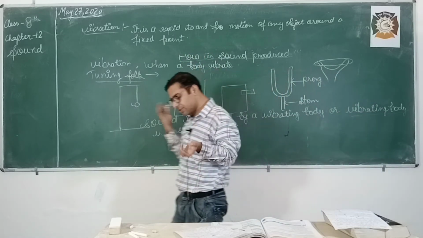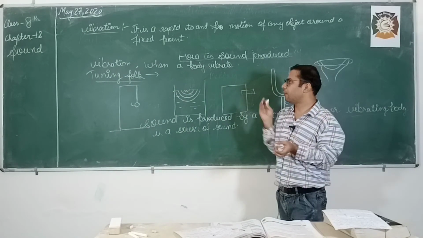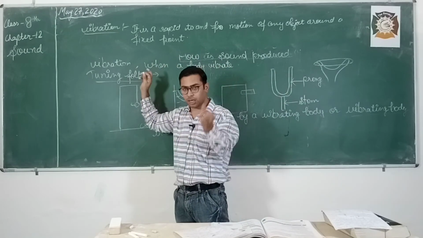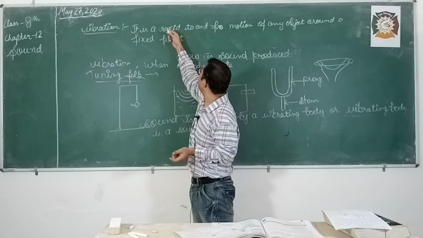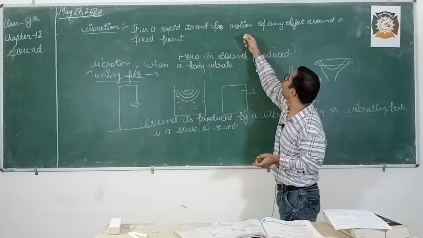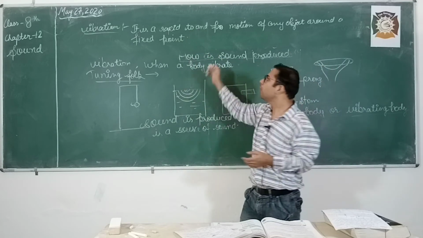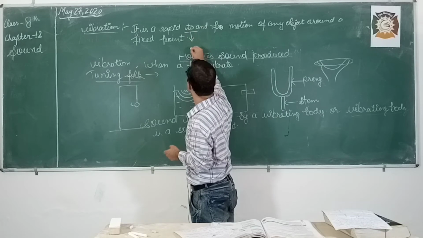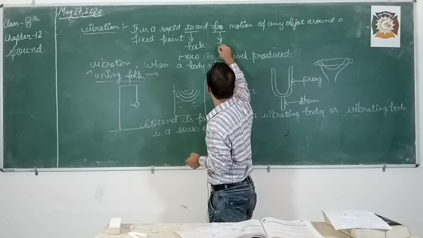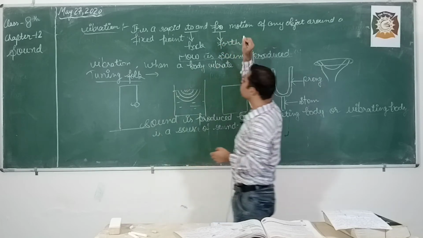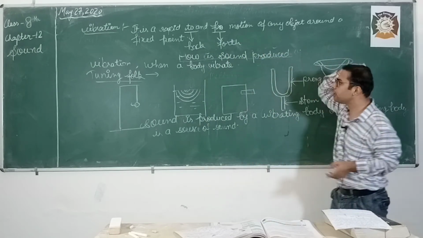Maybe you have understood it, but you are not able to express it in the way of a definition. So understand the definition better. It is a rapid, rapid means fast, to and fro motion of any object. To and fro means आगे और पीछे, or instead of to and fro, you can write back and forth. Back and forth. So what is vibration? It is a rapid to and fro motion of any object.